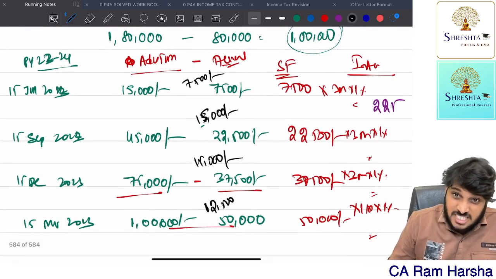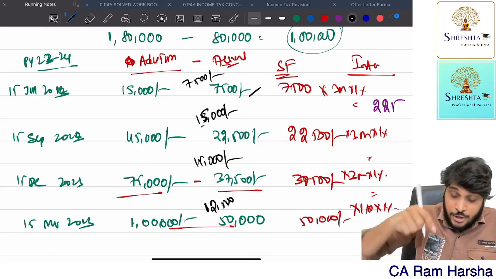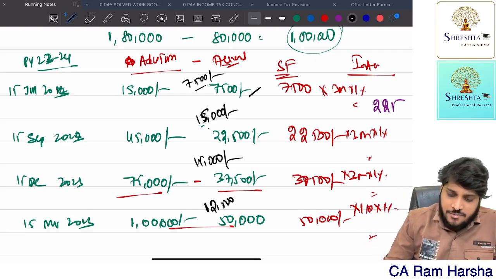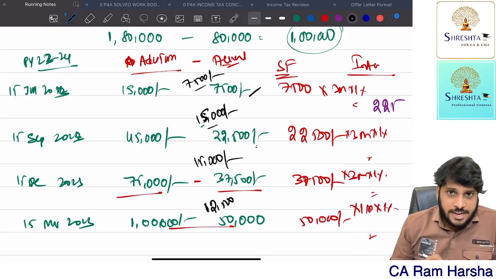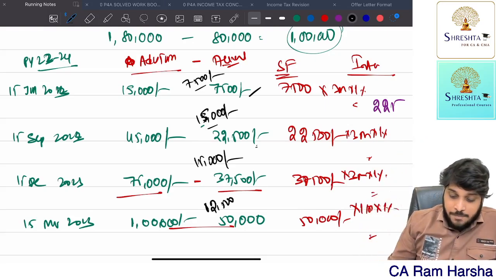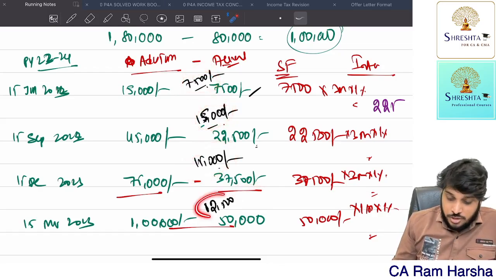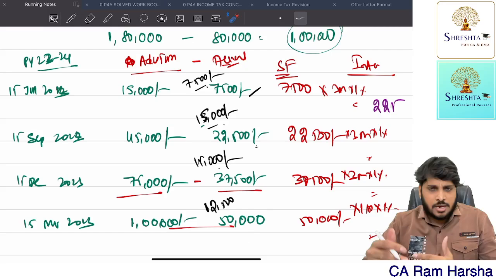By first installment due date, cumulatively how much did you pay? 7,500. By second installment due date, cumulatively how much? First 7.5, second 15, total put together 22.5. By 15th December, cumulatively how much? 7.5, 15 and 15, total 37.5. By the fourth installment, cumulatively 50. This is how he paid.